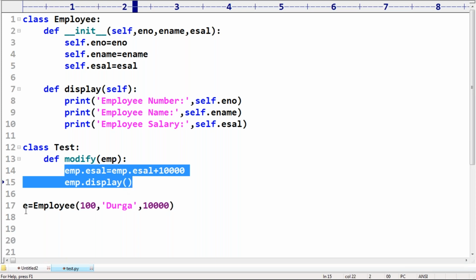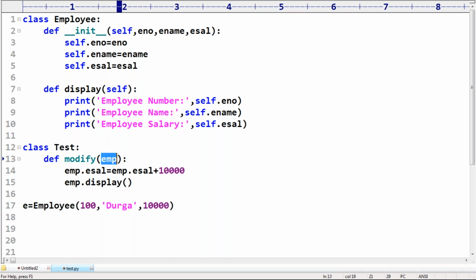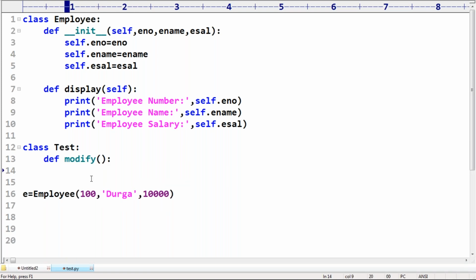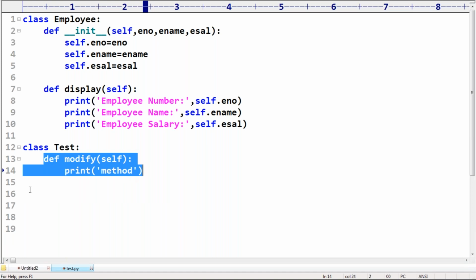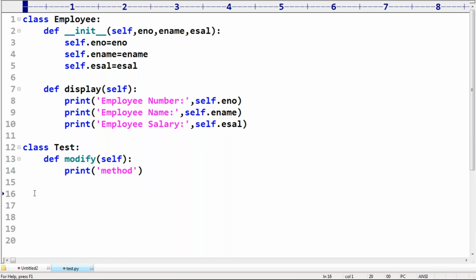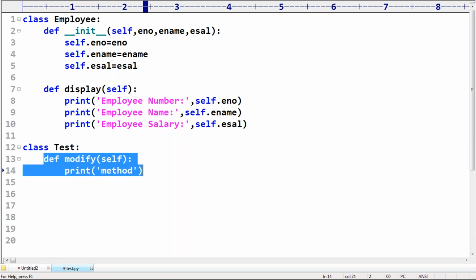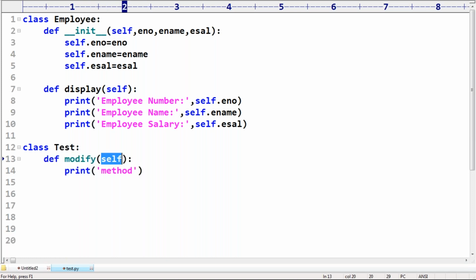One minute, sir. Forget about this code. I'm removing this code. Observe that. Sir, I'm taking a print method. Just assume that. Here I'm taking self. Can you please tell, is it an instance method or a static method? It can be any method, but usually since self is used, it is an instance method only.